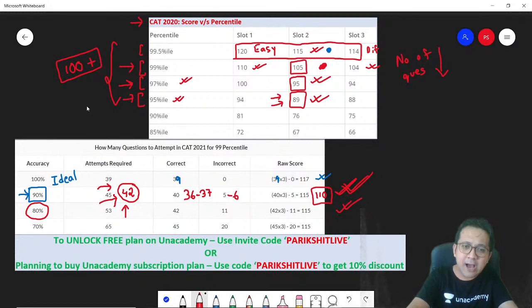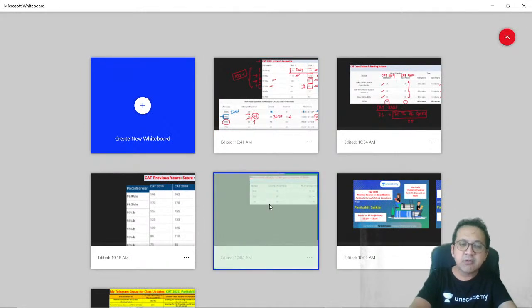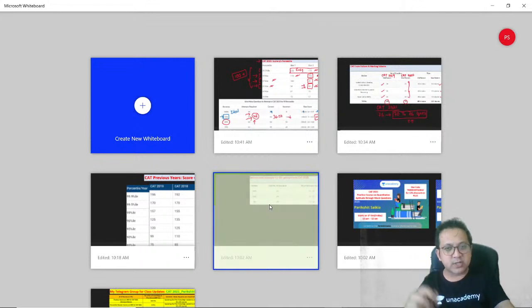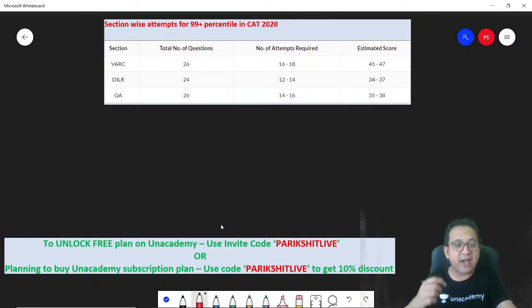Next, now you know you'll need a score of around 100 to 105 to end up with a 99 plus percentile. Now let's look at the sectional cutoffs. Remember, for the sectional cutoffs, you can't say that if 105 is my total score, I should be getting around 35, that is 105 divided by 3, marks per section. It's not like that.